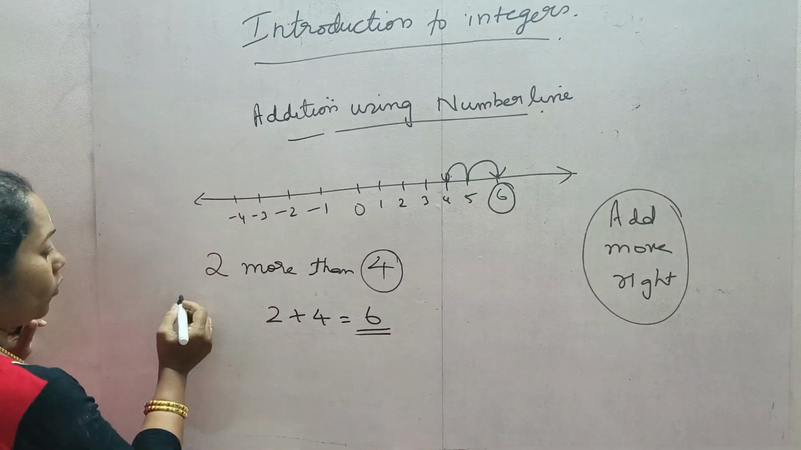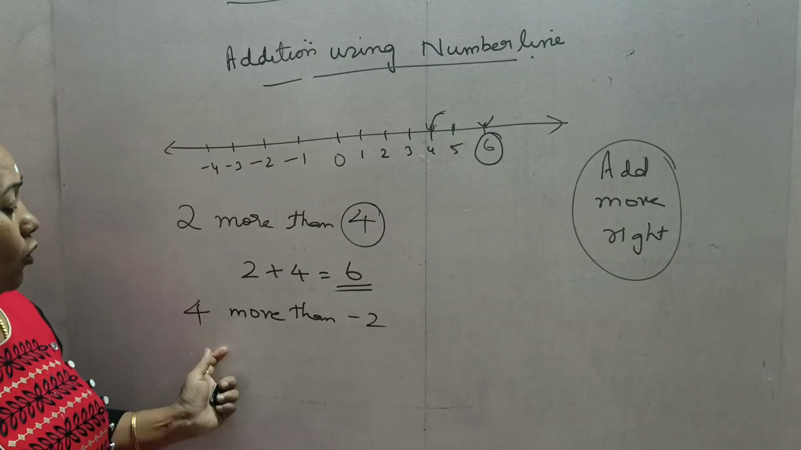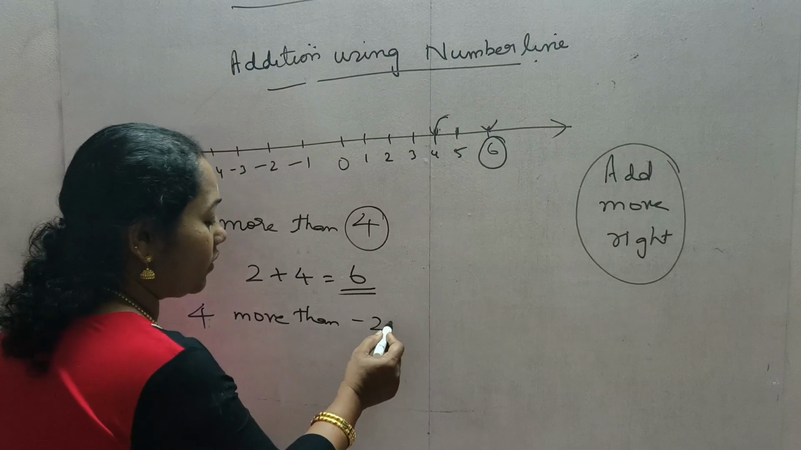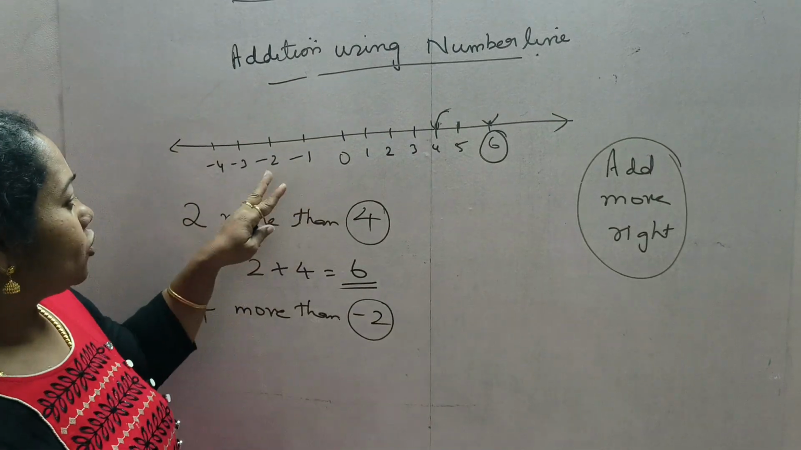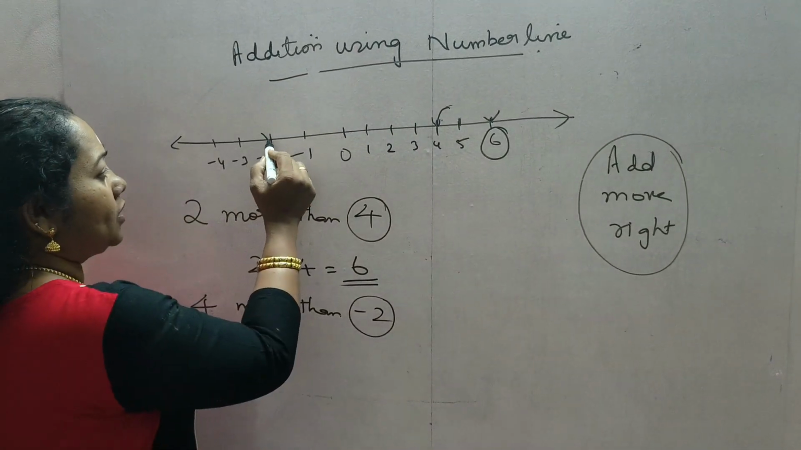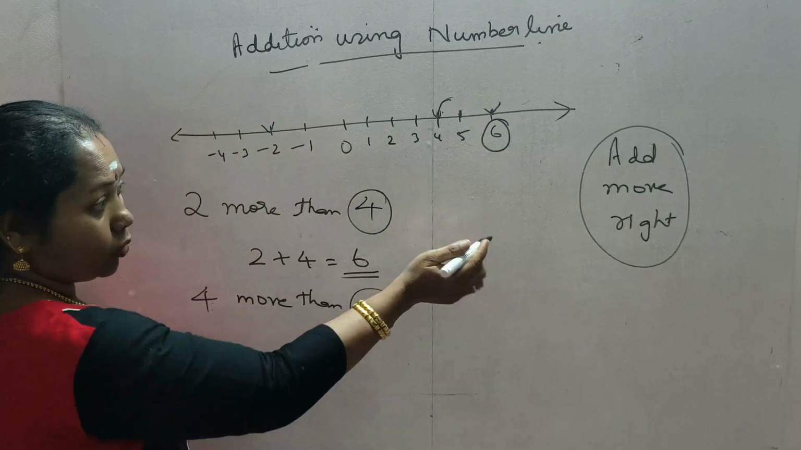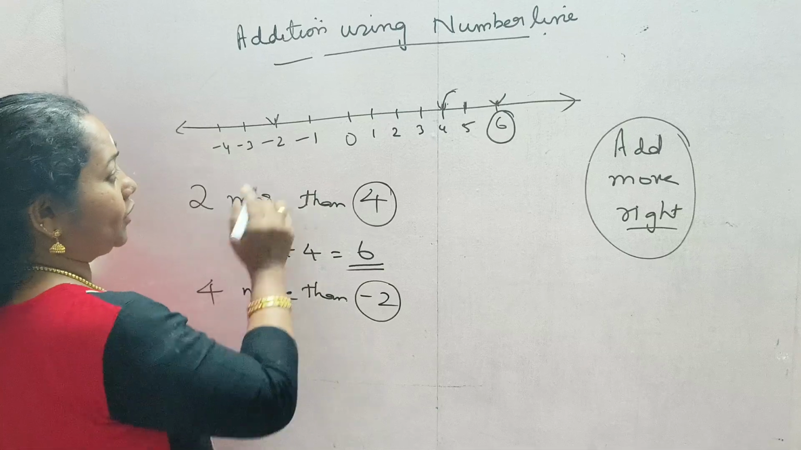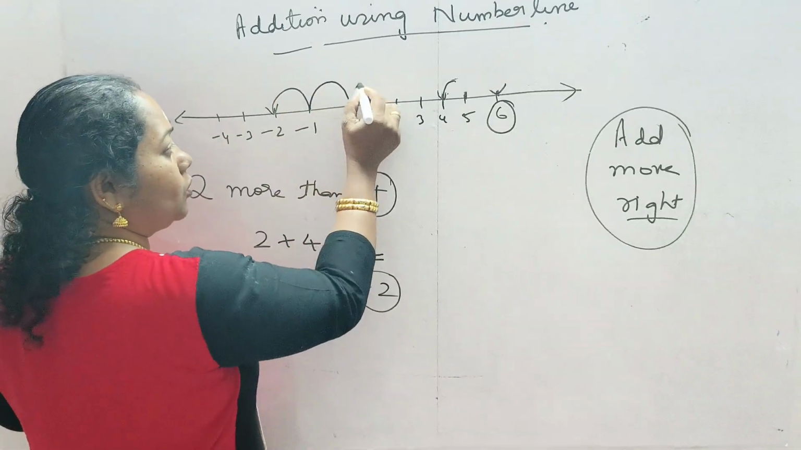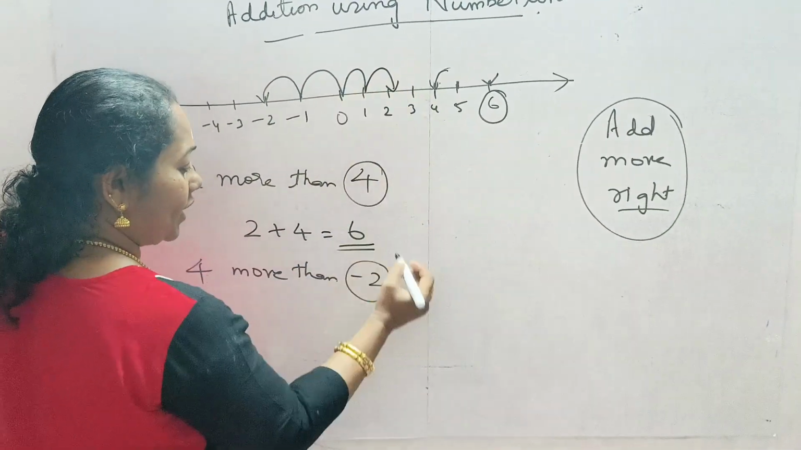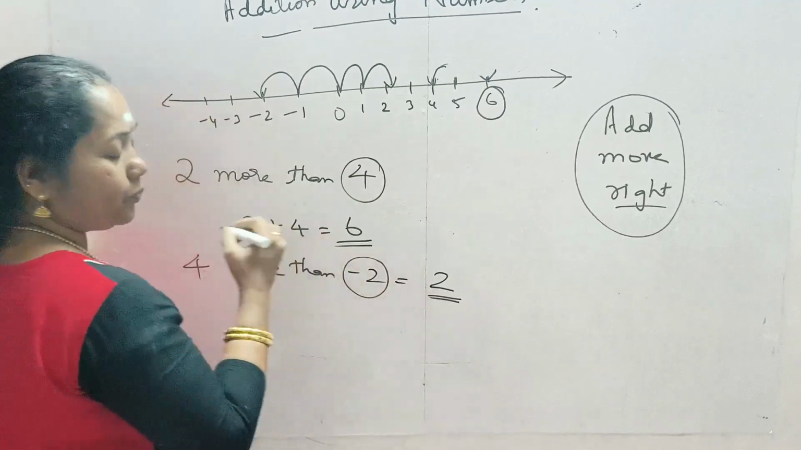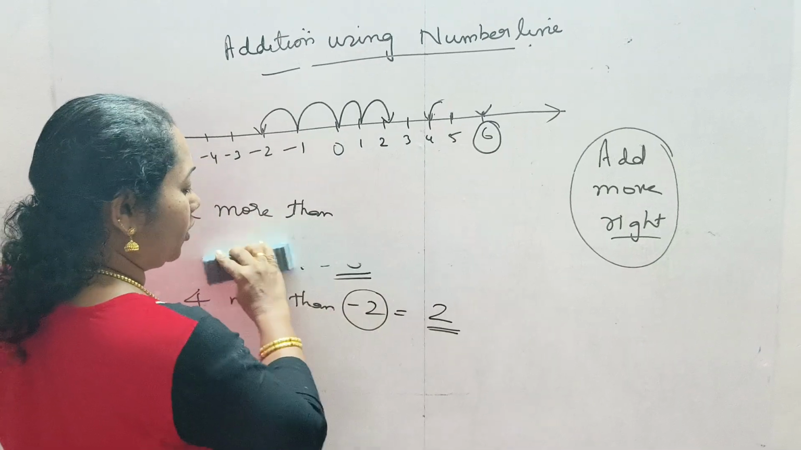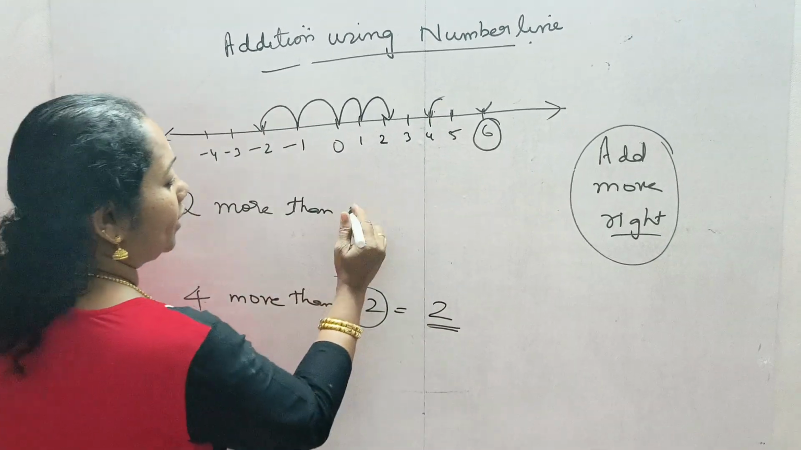Okay. Let us do one more question. 4 more than minus 2. 4 more than minus 2 means we will start from minus 2. So where is minus 2? Minus 2 is here. From this point, we have to go to the right side. More than means right. So from minus 2, 4 to the right means 1, 2, 3, 4. So what is the answer? That is 2.